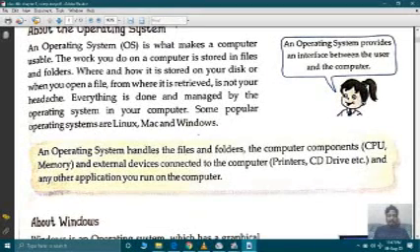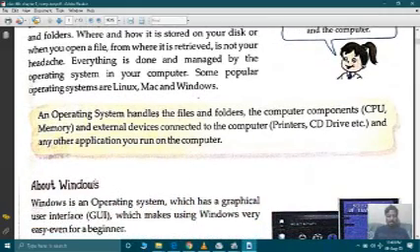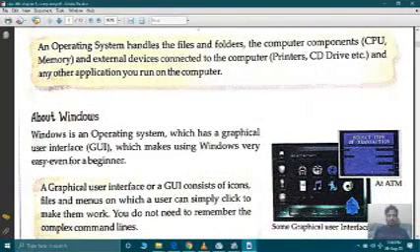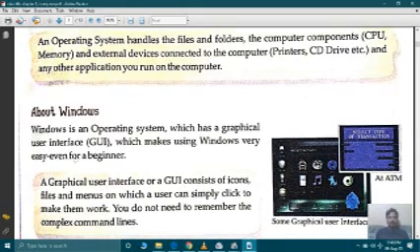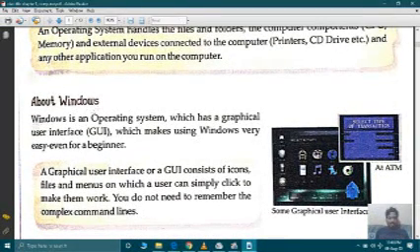Another definition is here. An operating system handles the files and folders, the computer components like CPU, memory and external devices connected to the computer such as printer, CD drive, etc., and many other applications you run on the computer. Here in this chapter we will study about Windows. Windows is an operating system which has a graphical user interface, which is also known as GUI, which makes using Windows very easy even for a beginner. It means it is designed in such a manner that a beginner can use it very easily.